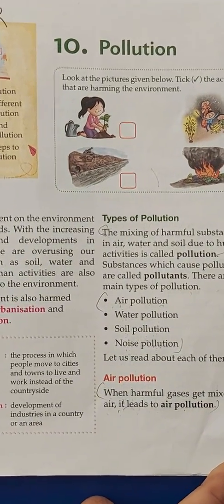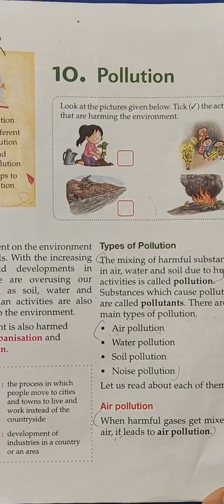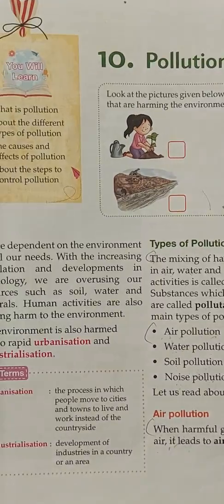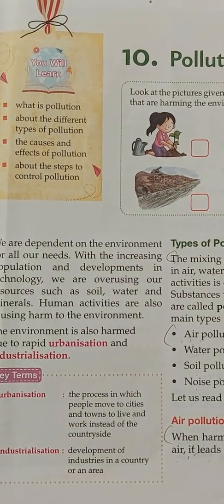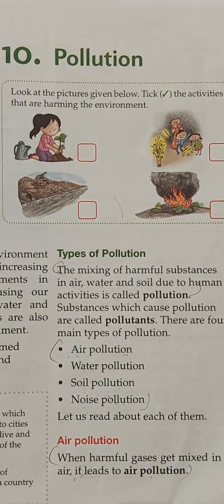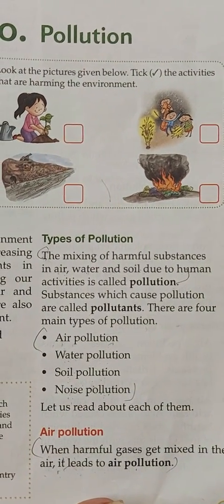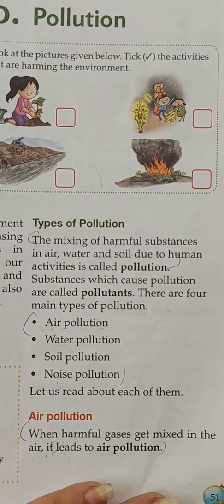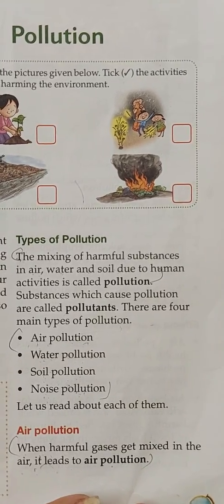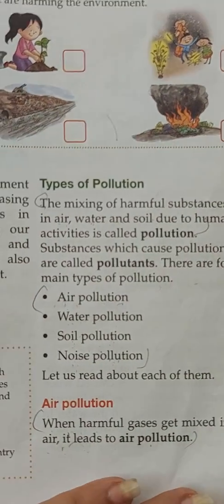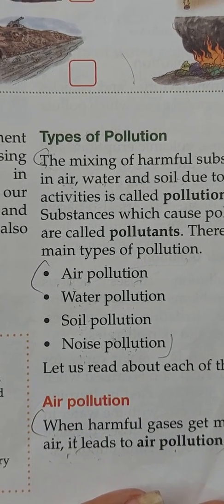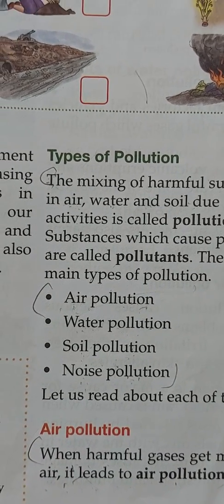Hello grade 5, as you know, we are studying lesson number 10 and the name of the lesson is pollution. And in this chapter we came to know what the different types of pollution are and what pollution actually is. When we are throwing or mixing harmful substances into air, water and soil, this creates pollution. And these are the four types of pollution: air pollution, water pollution, soil pollution, and noise pollution.